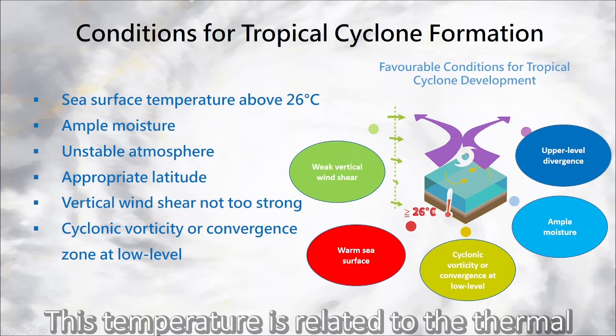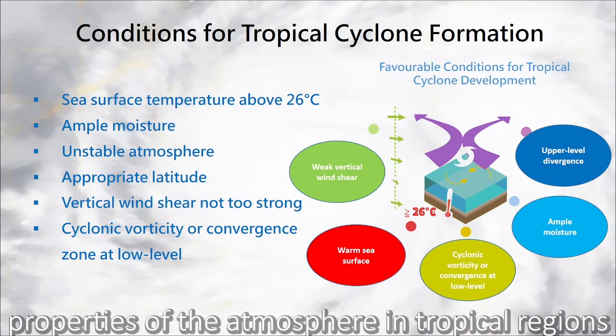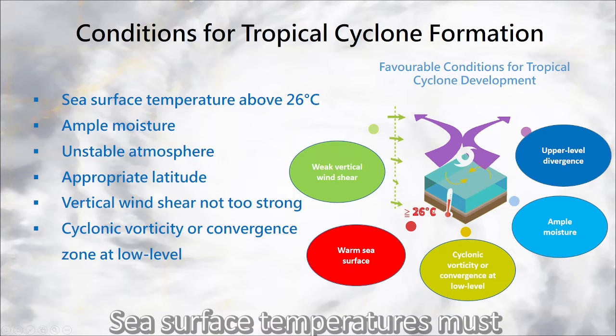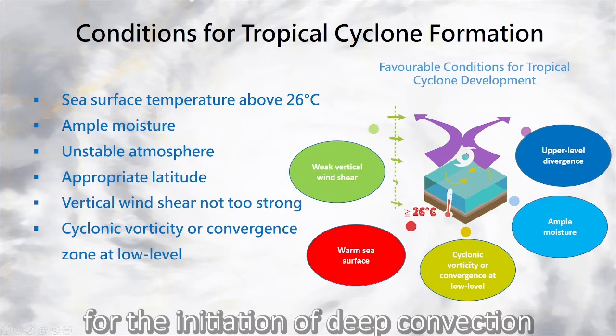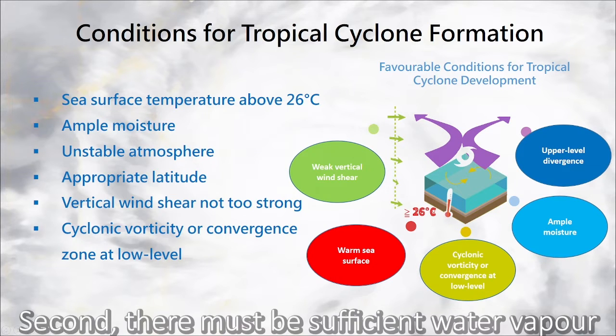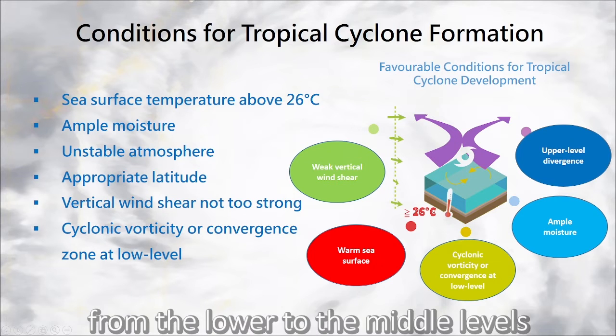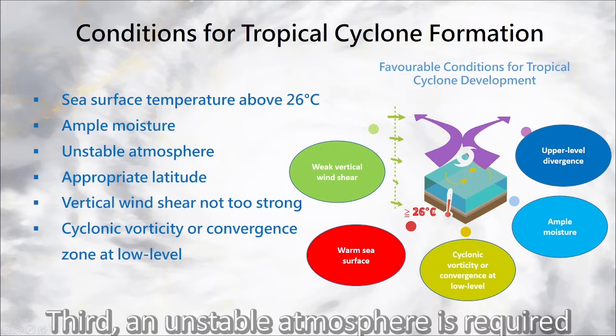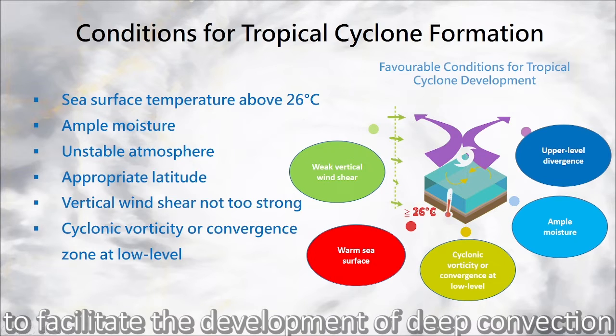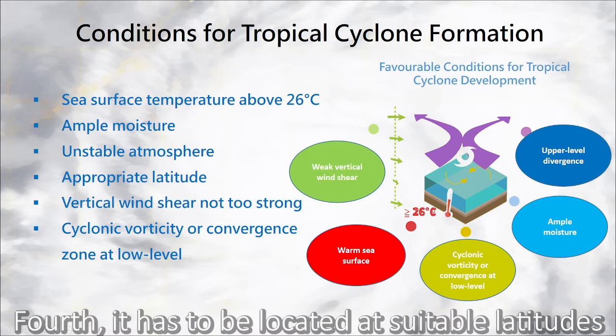This temperature is related to the thermal properties of the atmosphere in tropical regions. Sea surface temperatures must reach this level or above for the initiation of deep convection. Second, there must be sufficient water vapor from the lower to the middle levels of the atmosphere. Third, an unstable atmosphere is required to facilitate the development of deep convection. Fourth, it has to be located at suitable latitudes.